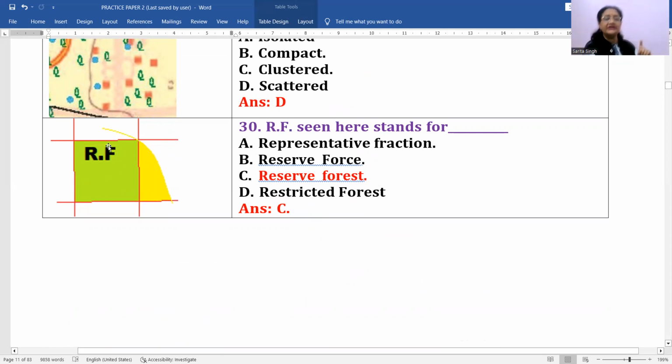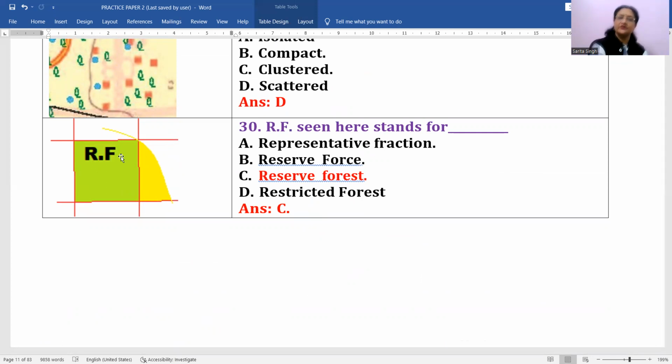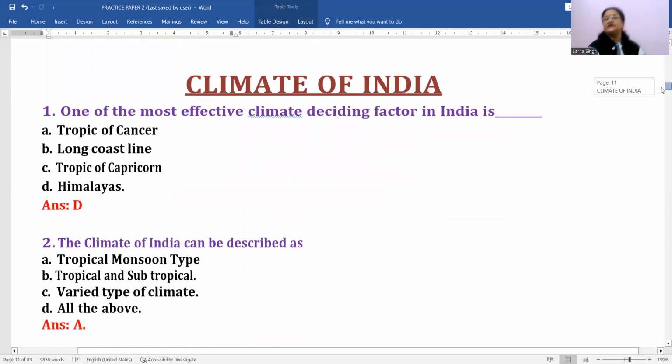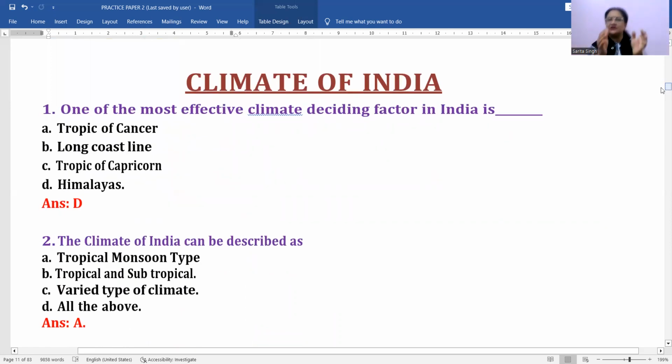Okay, यहाँ पर green colored area में RF capitals में लिखा हुआ है, which means it indicates a reserved forest area, right? यहाँ पर उसका मीनिंग कुछ और हो गया। So this you should understand, where what symbol indicates what particular thing. Okay, अच्छा, ये हो गया रिगार्डिंग द टोपो शीट्स। A few basic things I thought to discuss with you. Just for that purpose ये सारे क्वेश्चंस मैं लेके आई थी,